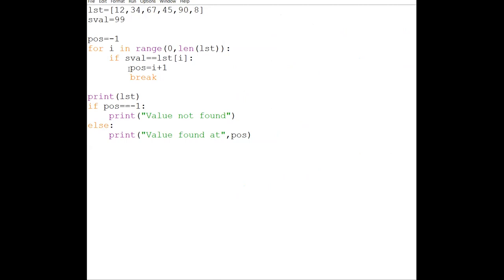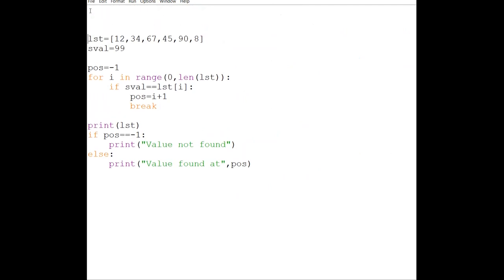Now, as I said, this is linear search. So ultimately we have to convert it into the form of a function, because I will be doing many plus and minus changes over here. So ultimately we need to make one function. So definition, suppose I am writing here linear search. Now in this function, we have to pass two pieces of information. First is my list and second is my search value that I want to search.